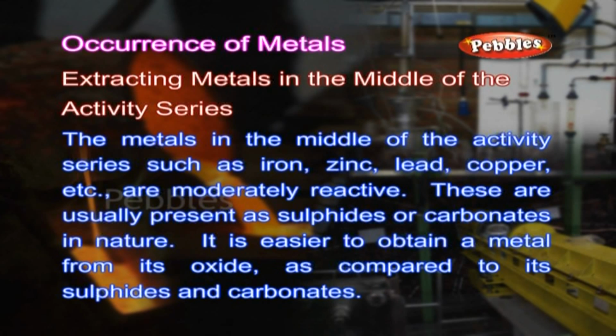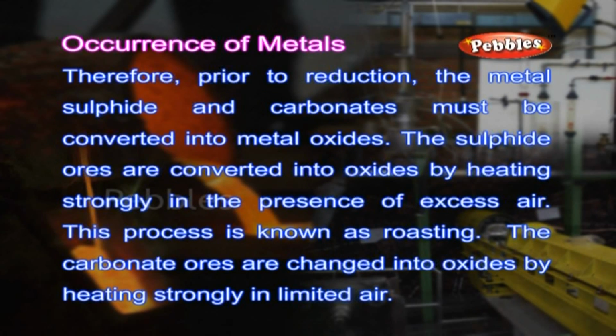Extracting metals in the middle of the activity series. The metals in the middle of the activity series such as iron, zinc, lead, copper, etc. are moderately reactive. These are usually present as sulfides or carbonates in nature. It is easier to obtain a metal from its oxide as compared to its sulfides and carbonates. Therefore, prior to reduction, the metal sulfides and carbonates must be converted into metal oxides.